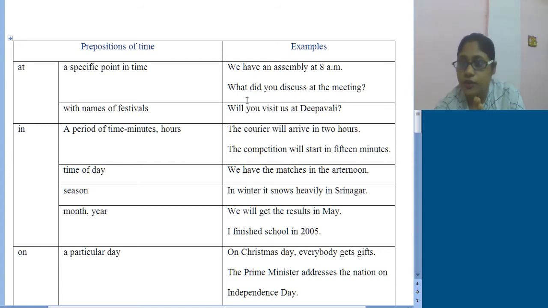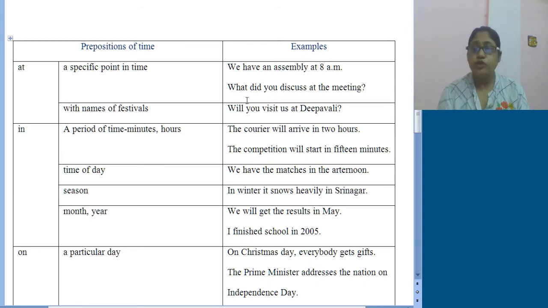Or for month or year, like we will get the results in May, or I finished school in 2005, like this. Okay, so I hope you all have understood the difference between when at and in are used in case of preposition of place and in case of preposition of time.